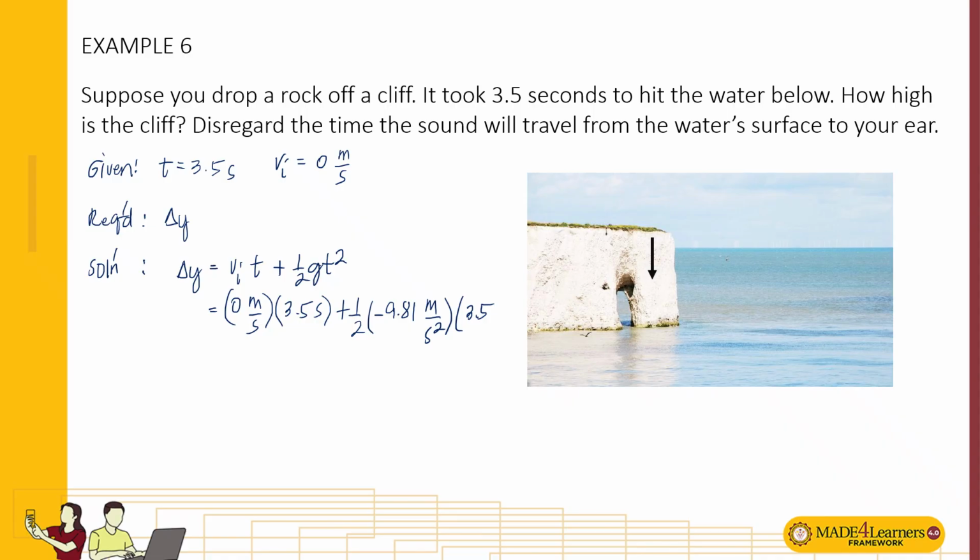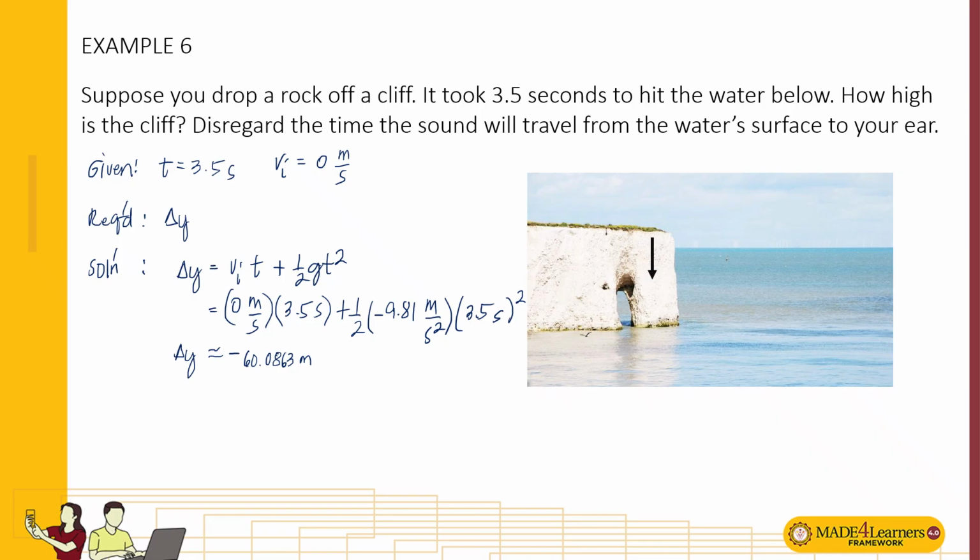So the value of delta y here is approximately negative 60.0863 meters if we round off to the fourth decimal place. Dimensionally correct: this is second squared over second squared, they cancel, so only meters is left. It's a negative value since the displacement starts from the cliff and goes downward.